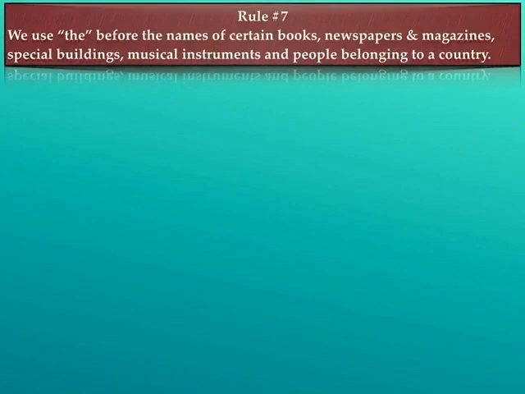Rule number 7 says that we use the before the names of certain books, newspapers and magazines, special buildings, musical instruments, and people belonging to a country. So let's see some examples for clear understanding.